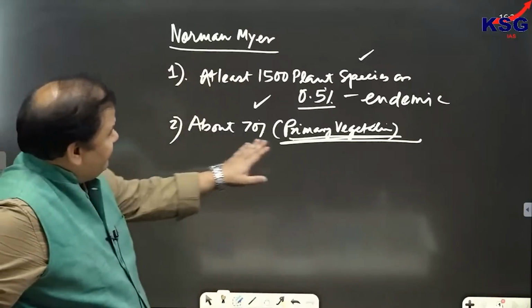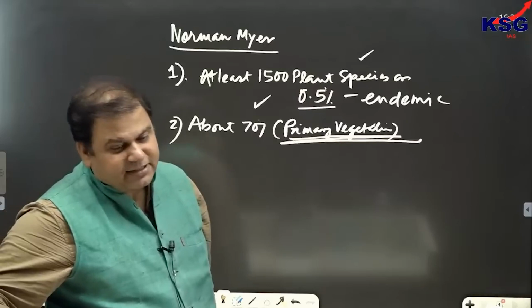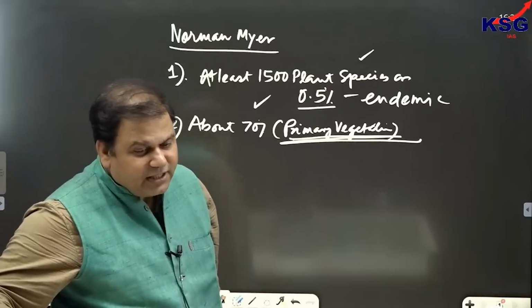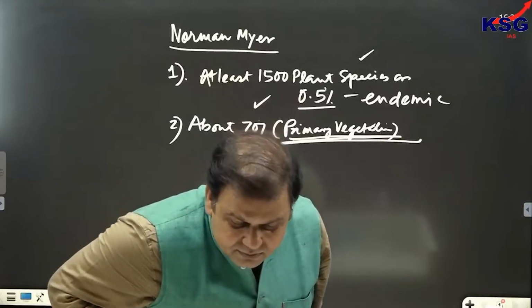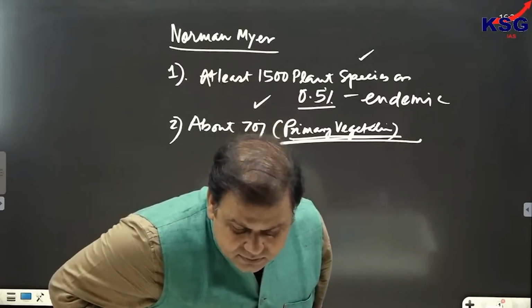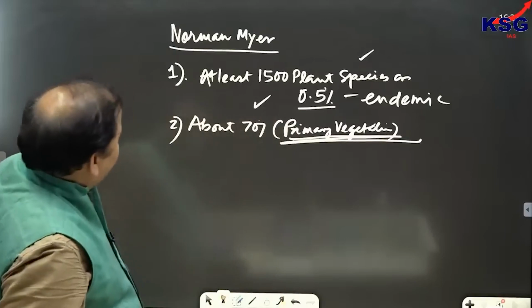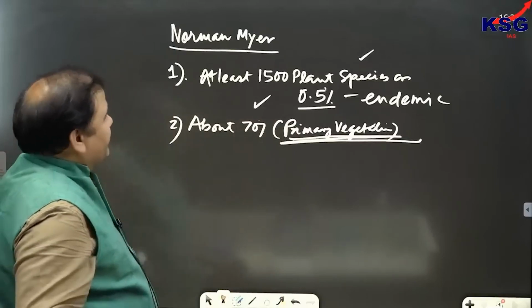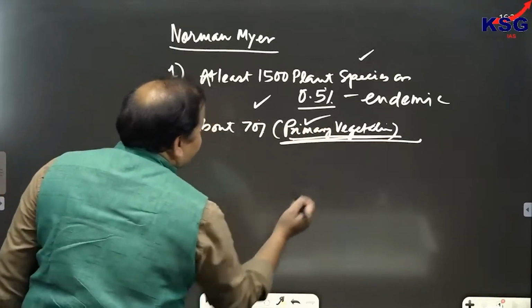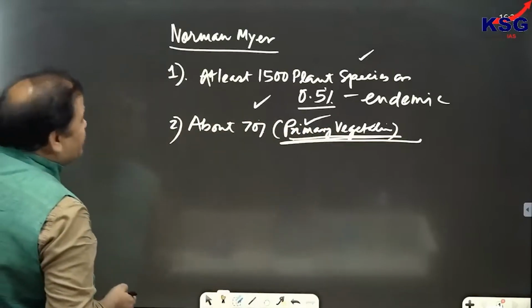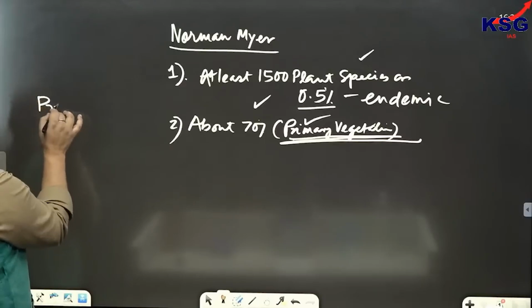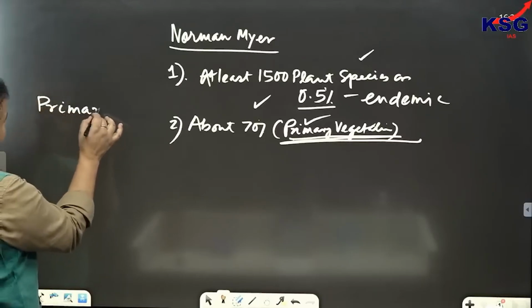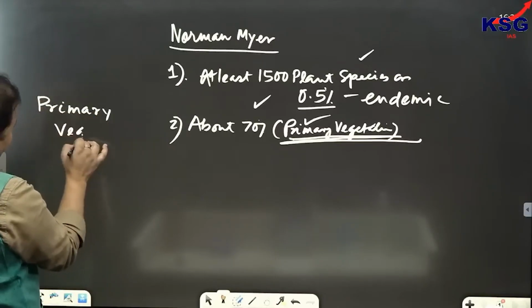Clear? Remember that. Primary vegetation is that vegetation which is established through primary plant succession.